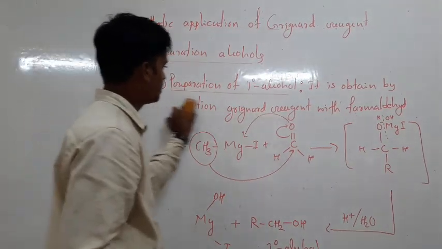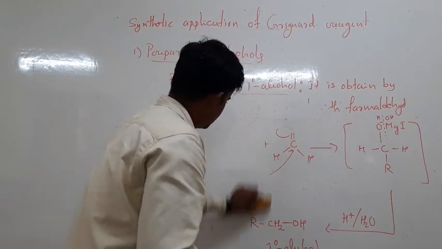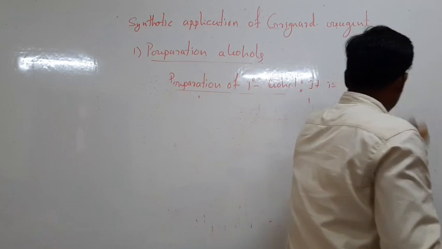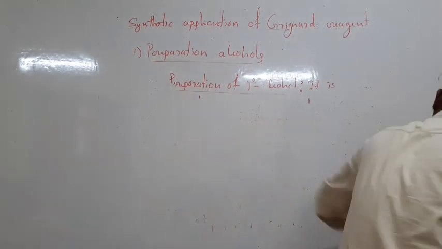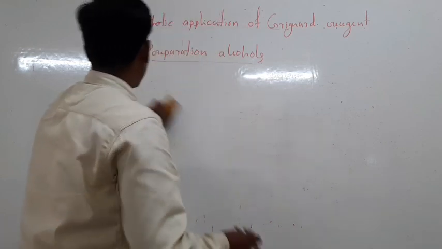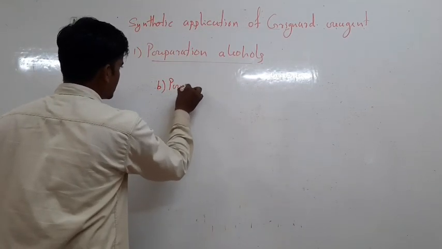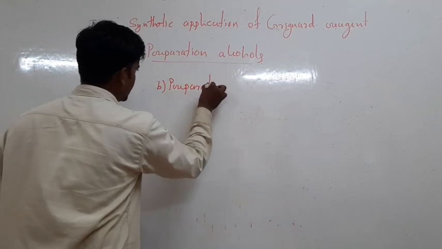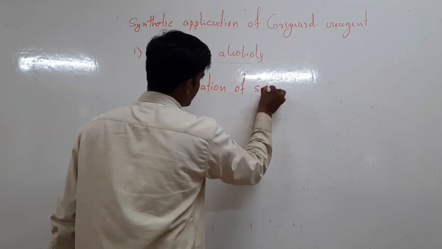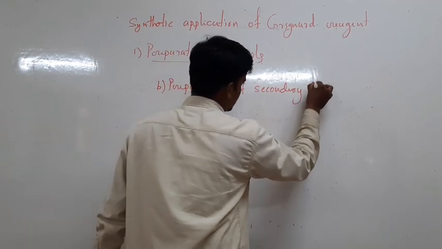Next one is B, preparation of secondary alcohol.